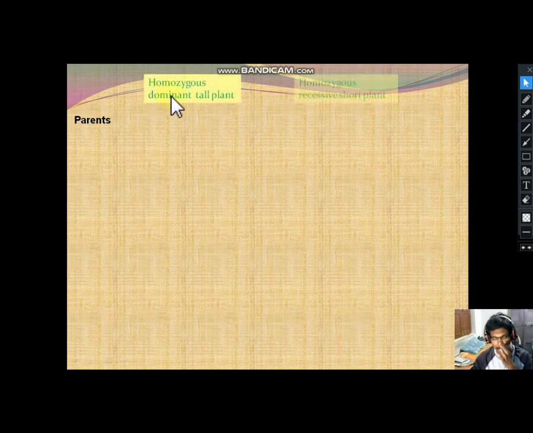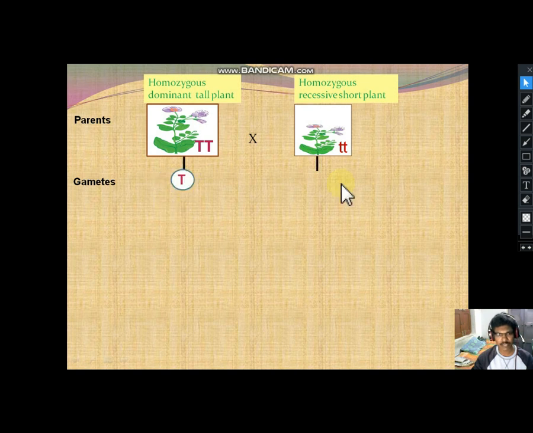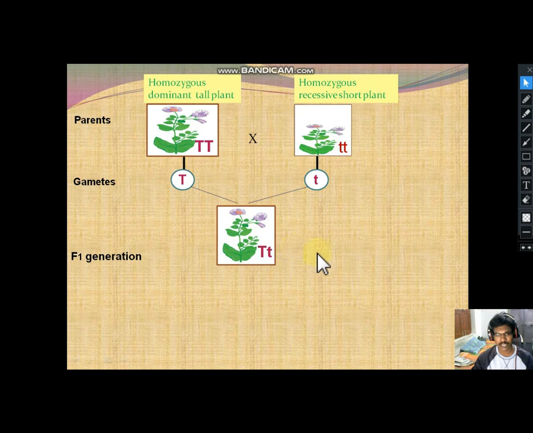Okay, let us observe the flow chart of this test cross. Homozygous dominant tall plant, homozygous recessive short plant, here it is. Then we obtain the gametes, gamete with capital T and gamete with small t, and they fuse and form the hybrid, which is heterozygous in nature, capital T, small t, heterozygous dominant tall plant.